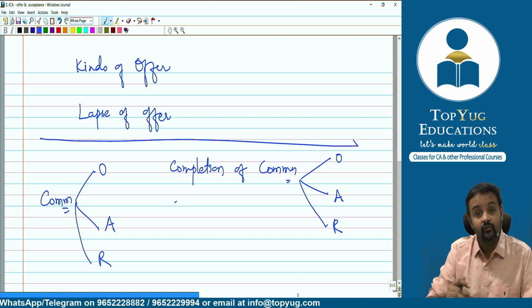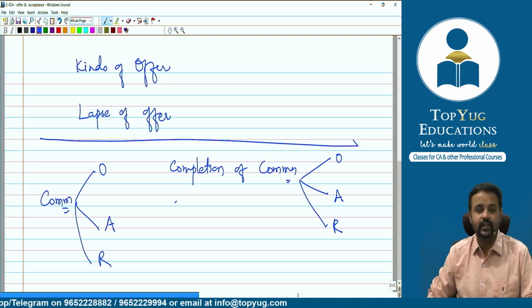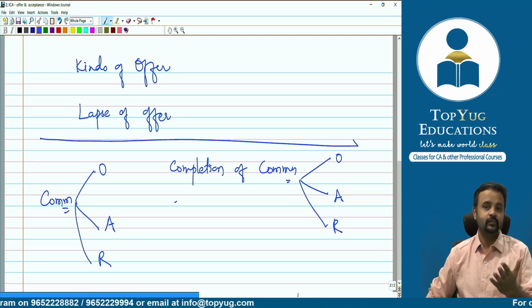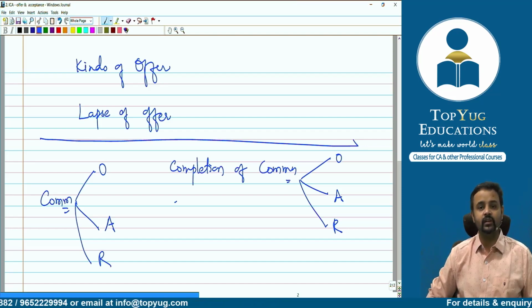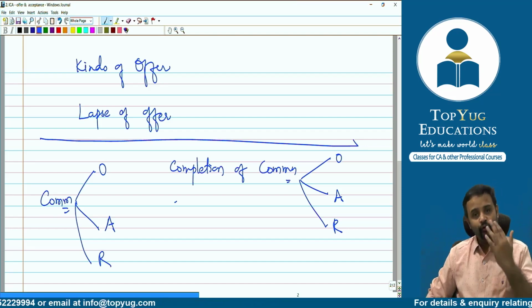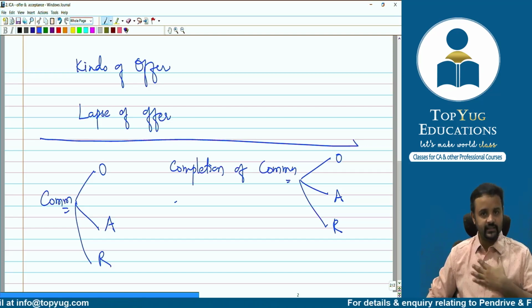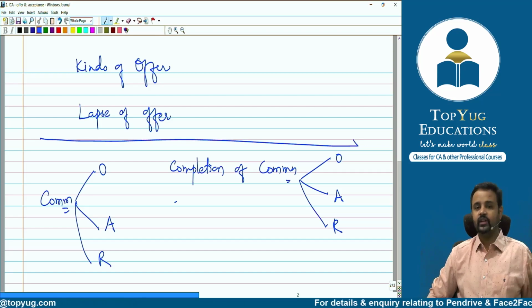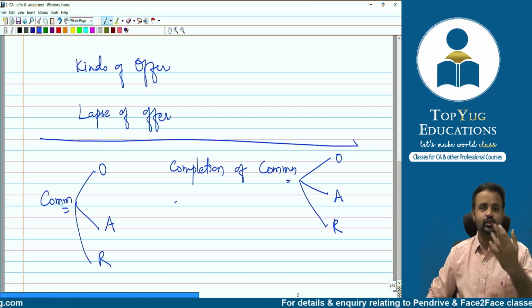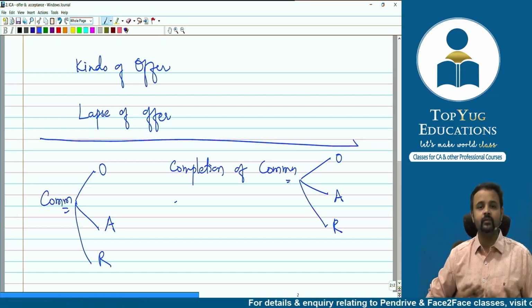And then when will we say that communication is complete? See, I say something but you don't follow. Do you think I can say the communication is complete? No. If you follow what I say, then I can say my communication is complete, correct? I say something, you follow, communication is complete. I say something, you don't follow, I can never say communication is complete.